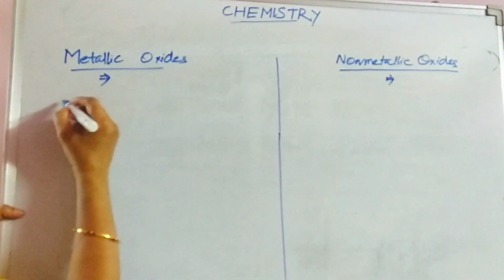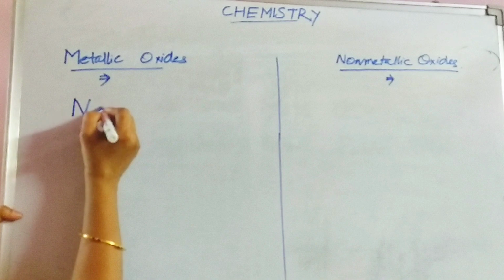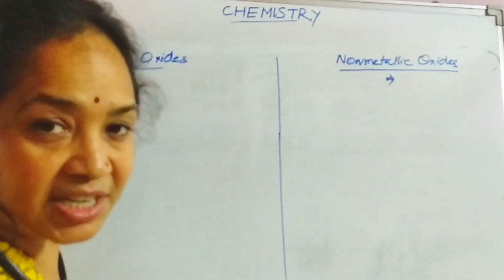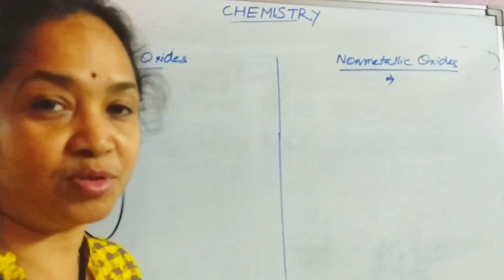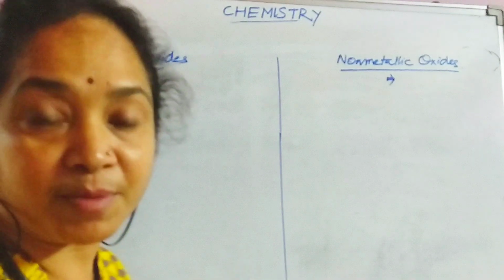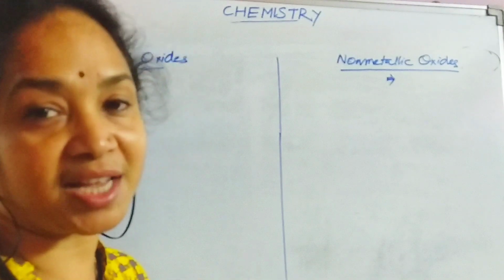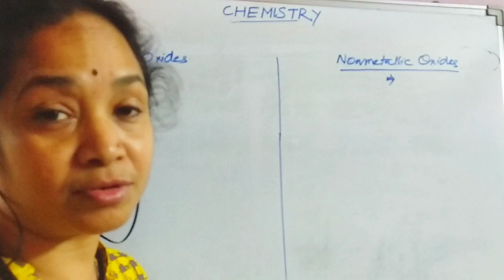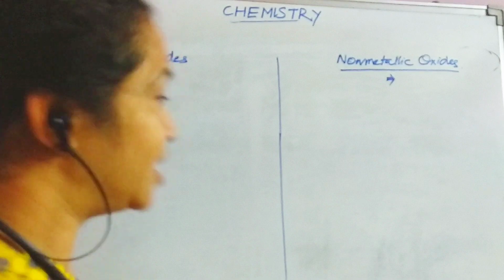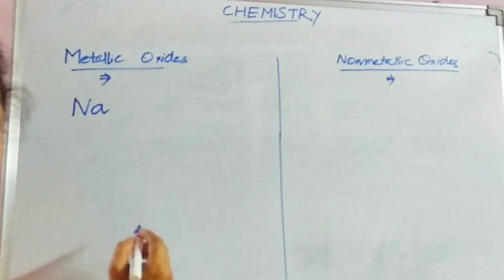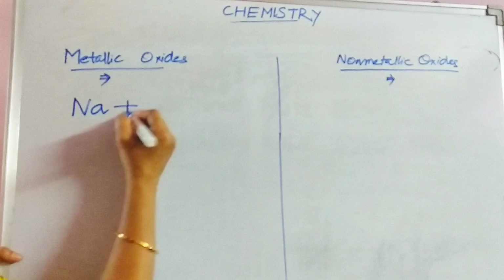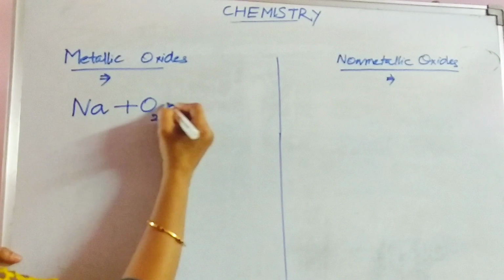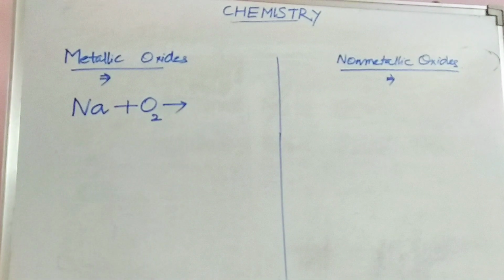Now, I'm just taking certain examples. Sodium. Sodium is a highly reactive metal. It is stored under kerosene. It is kept away from the exposure of oxygen as well as water. It is stored under kerosene or paraffin wax, right? So this sodium, which is a highly reactive metal, reacts with oxygen. Look at that. Then what is formed? An oxide is formed.